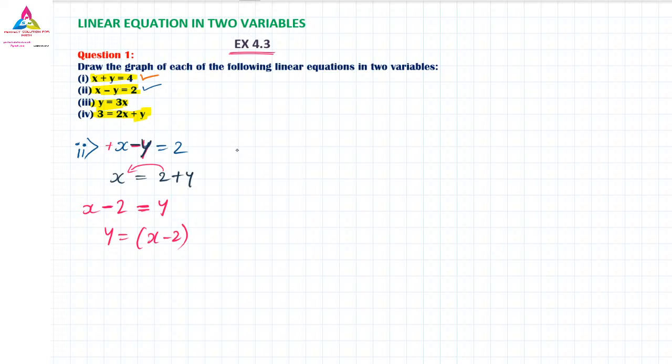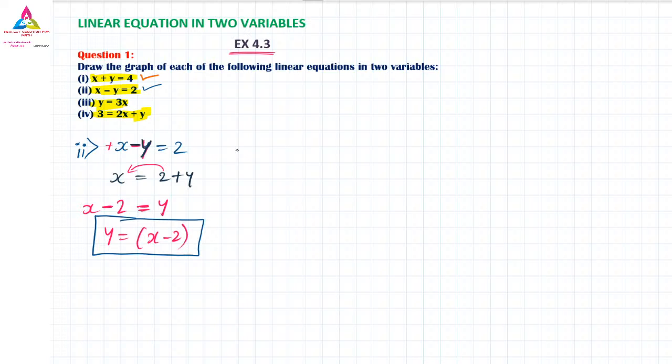Anyone who has a doubt here, you can ask me. Here I have kept the y on one side and shifted everything to the other side. Understood? So this is the first one. Here we got the equation y is equal to, because we always need y is equal to. We are not supposed to change anything. We have to keep y is equal to. So the y value will become x minus 2.